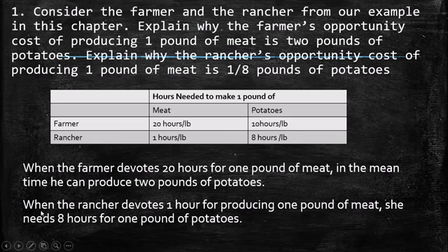On the other side, we have the rancher that devotes 1 hour for producing 1 pound of meat, but she needs 8 hours for 1 pound of potatoes. Okay, this is 1/8. So this is what she's giving up, because in this hour she can produce just 1/8 of potato, because she spends 8 hours for 1 pound of potato.